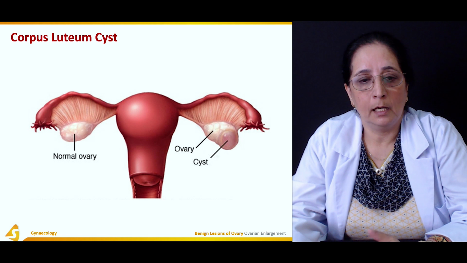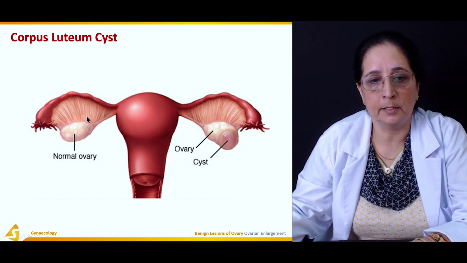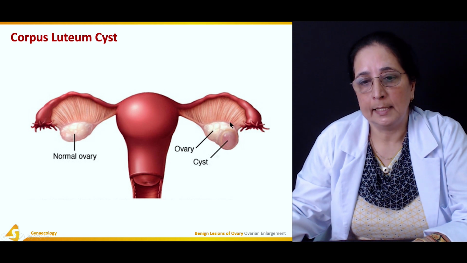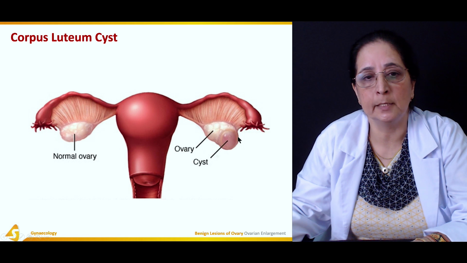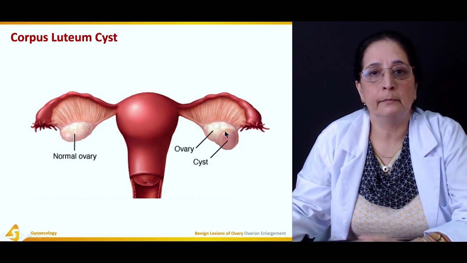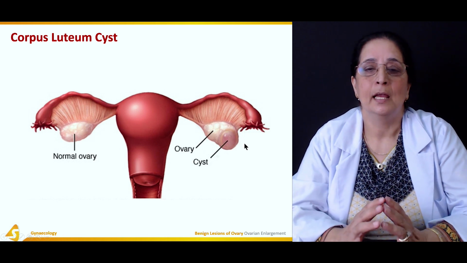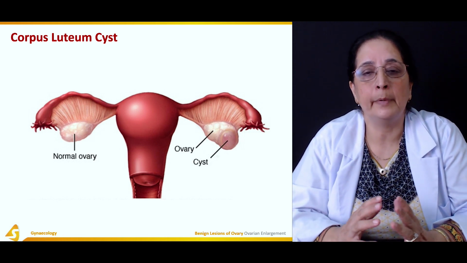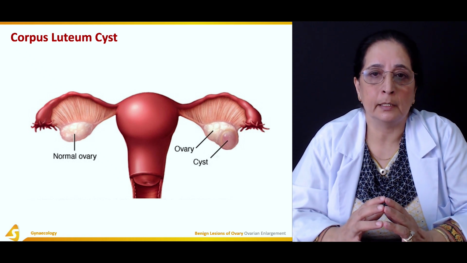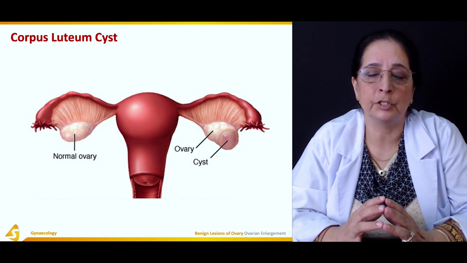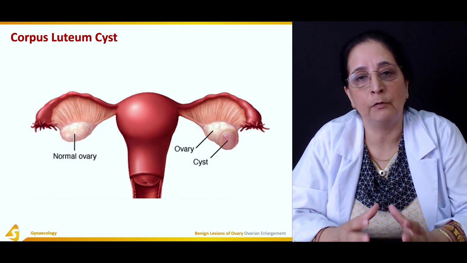This is the corpus luteum cyst, how it appears. This is the normal ovary, and this is the normal ovary, and this is the corpus luteum cyst. As I mentioned earlier, a corpus luteum cyst is a cyst formed in the corpus luteum, the structure formed after the ovum is released from the follicle.